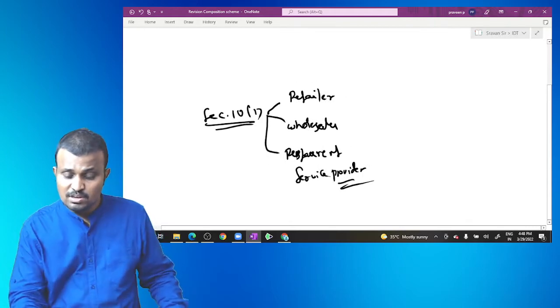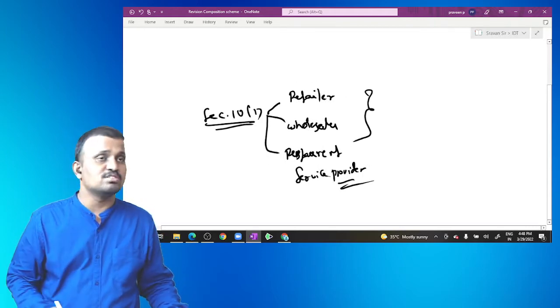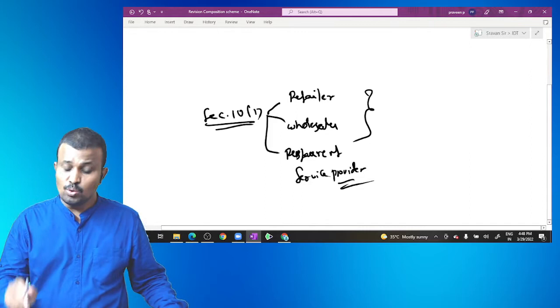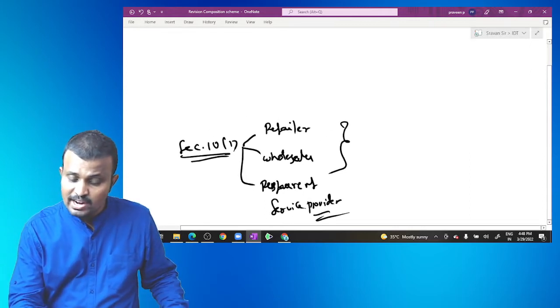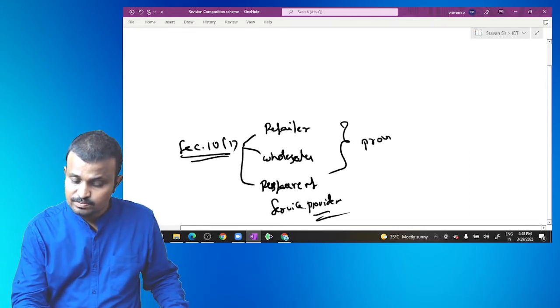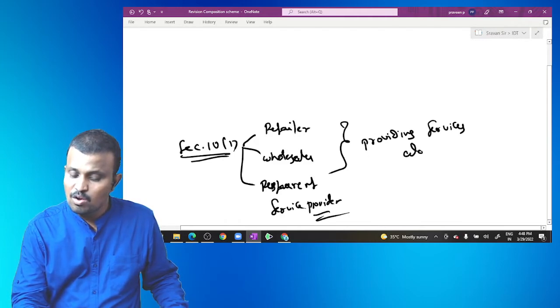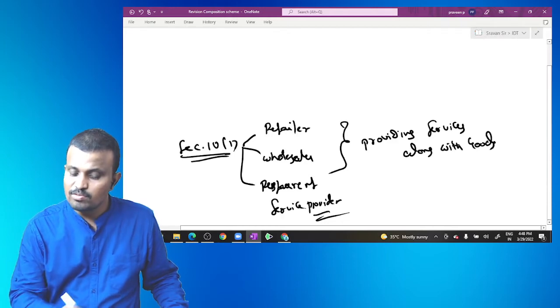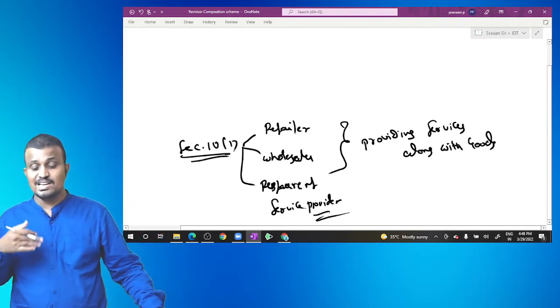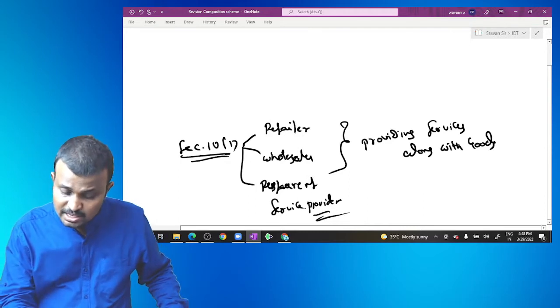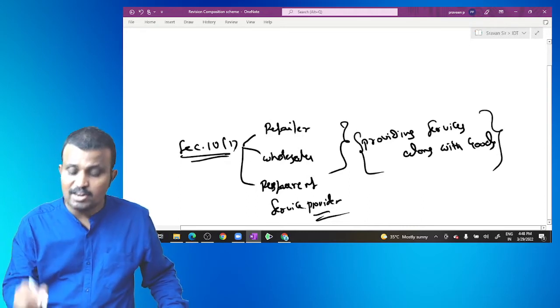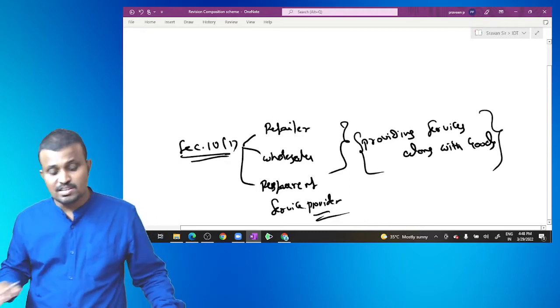But for example, if the retailer and wholesaler are involved in providing services along with the goods, is section 10(1) applied or not applied?